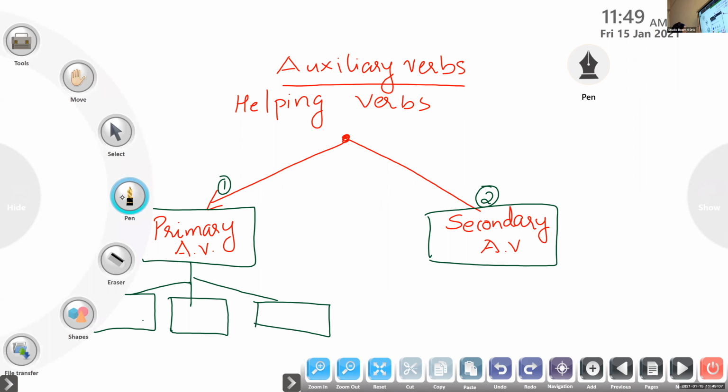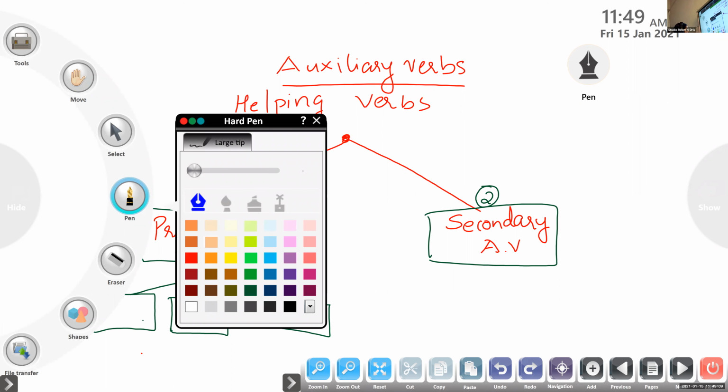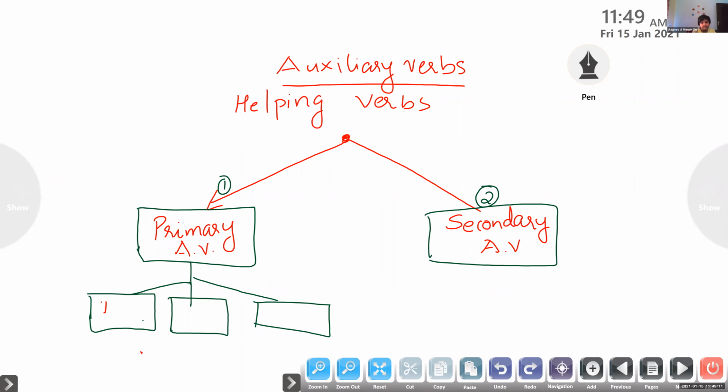First one, be forms. Do forms and have forms.